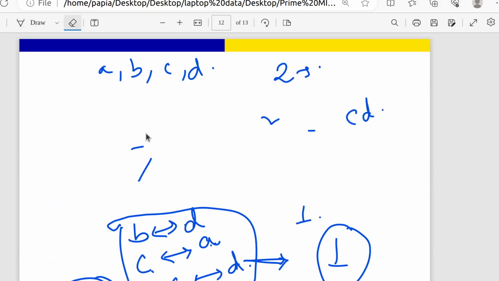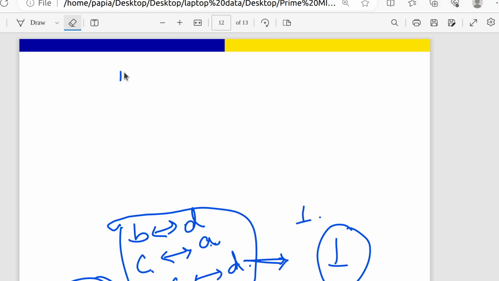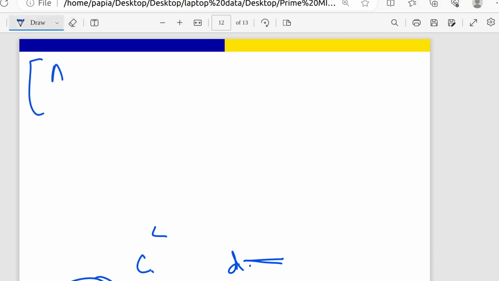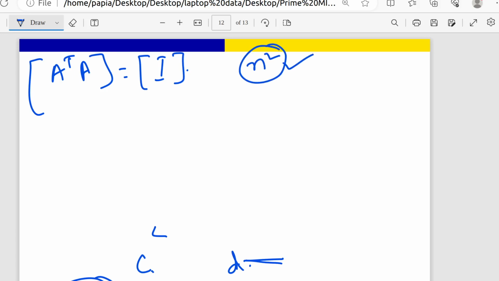Like you have answered so quickly, but let me explain a little bit. Obviously you can know all these things, but the rest of the people maybe don't. So as he already told, there is A dagger A equal to I. Previously it was n square free parameters. Now I am going to impose the conditions. So how many conditions will be there in each diagonal? How many diagonal terms will be there? It is an n by n matrix.